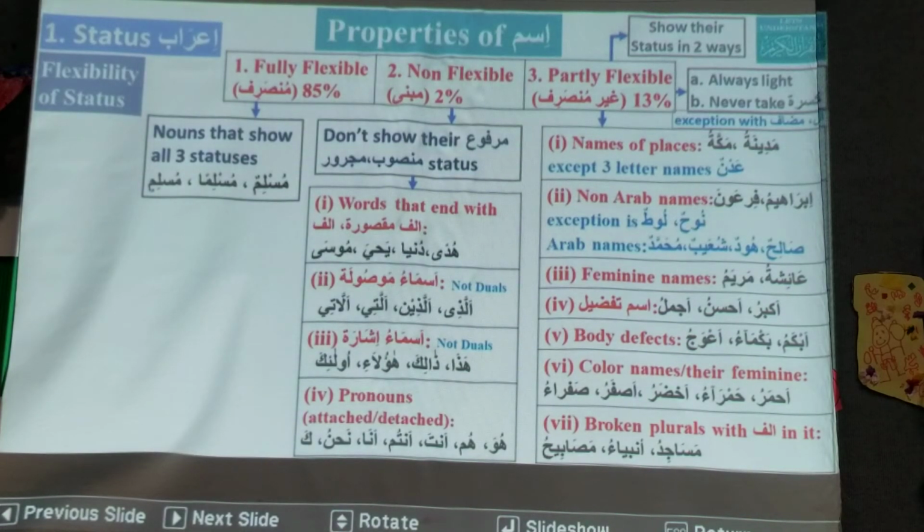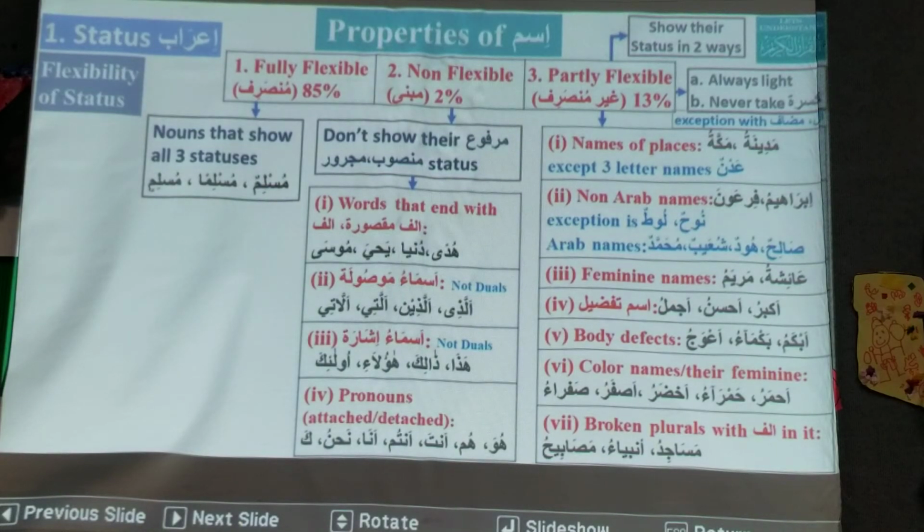Question. You are saying that partly flexible words don't take kasra, right? But they can be majrur. But there are some exceptions. They can be majrur, but they do not show their status.